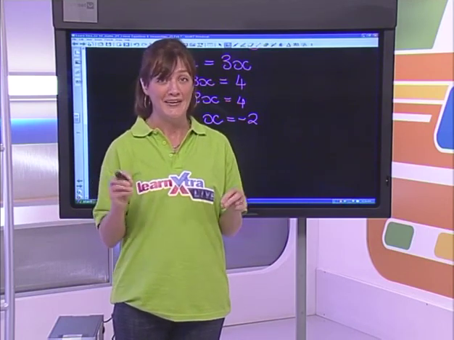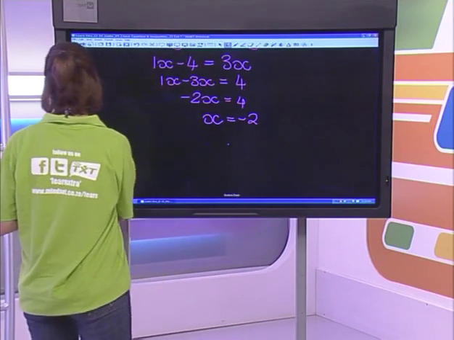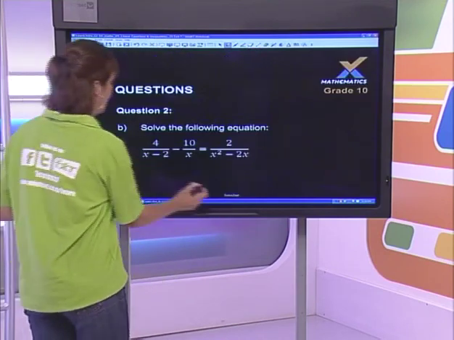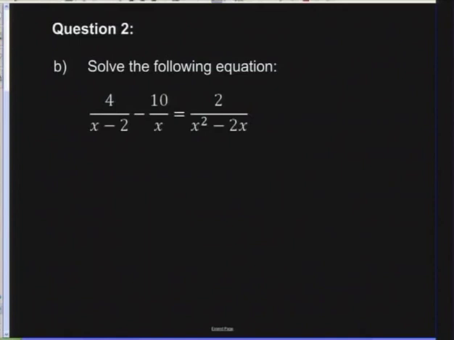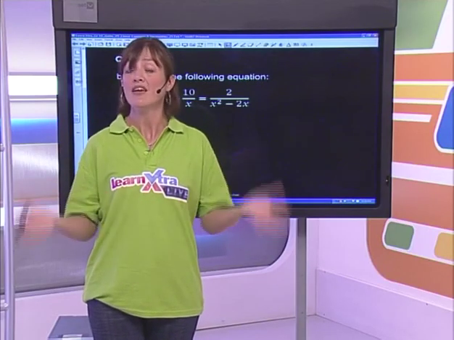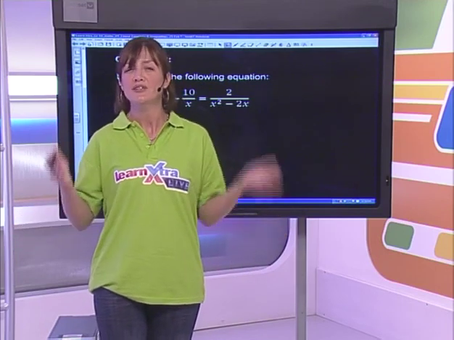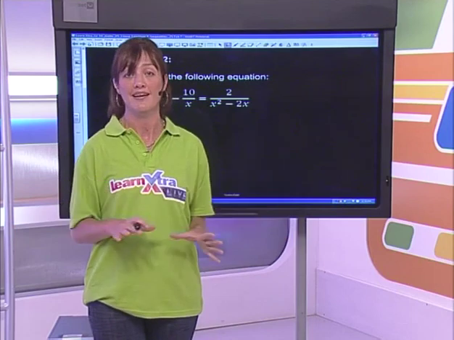All right. Okay, so now that we've got that under control, let's have a look at one where there's a little bit more involved, because now what we've got is algebra in the denominator. Will the rules change? Will the steps change? Absolutely not. We just have to be a bit more careful with what our LCD is.